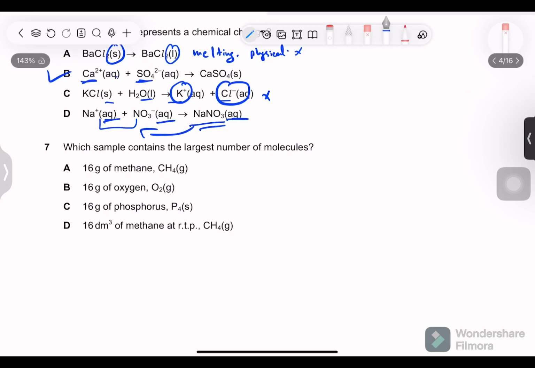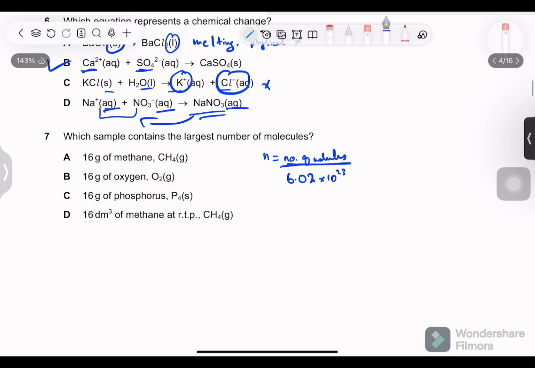Next, which sample contains the largest number of molecules? For number of molecules, we have the formula: moles equals number of molecules over Avogadro's constant, which is 6.02 times 10 to the power 23. So first we have to calculate moles, because we don't have the moles.